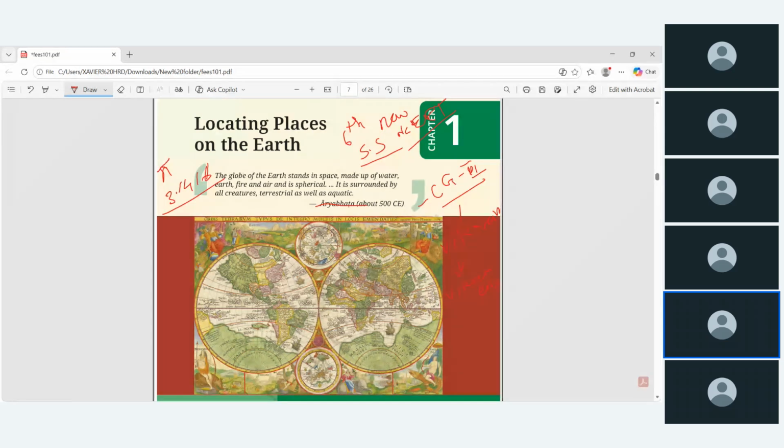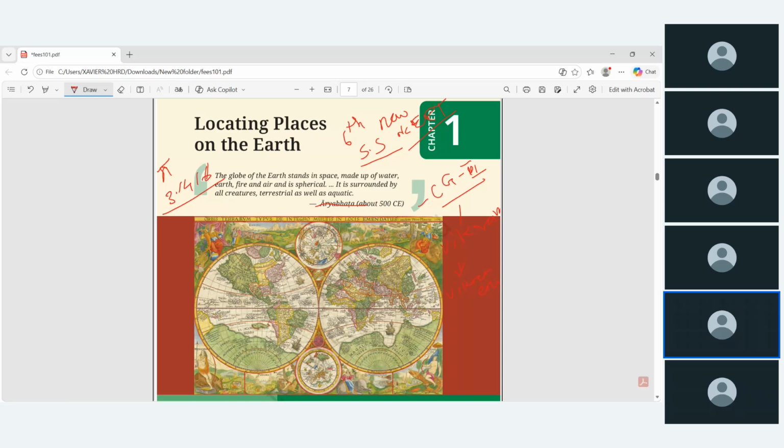He also gave the concept that the earth rotates on its own axis from west to east. Then he also gave the idea that the earth rotates around the sun and the moon rotates around the earth. He also introduced the idea of eclipses, solar eclipse and lunar eclipse.